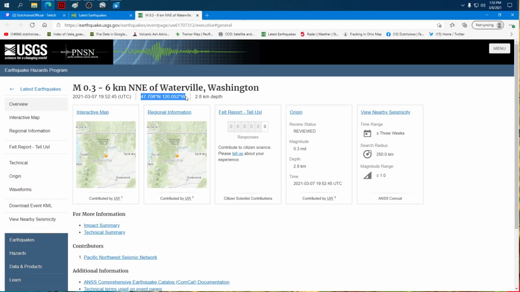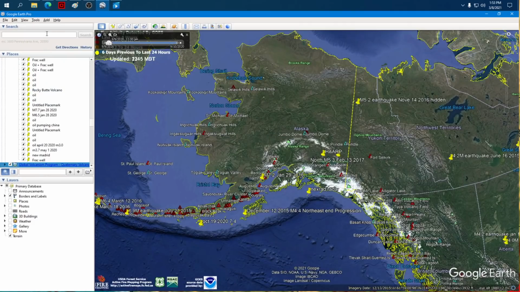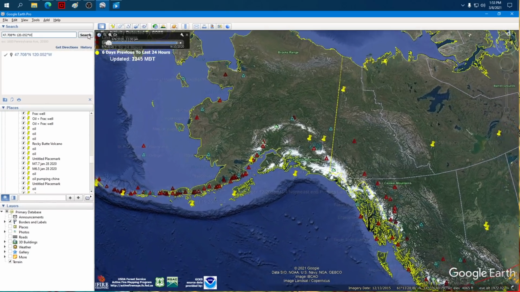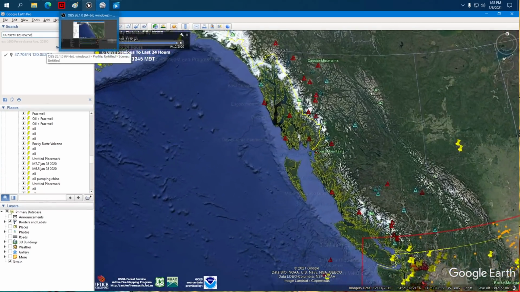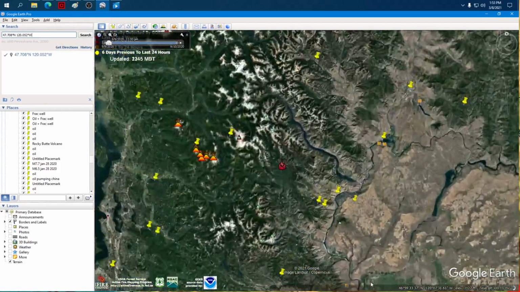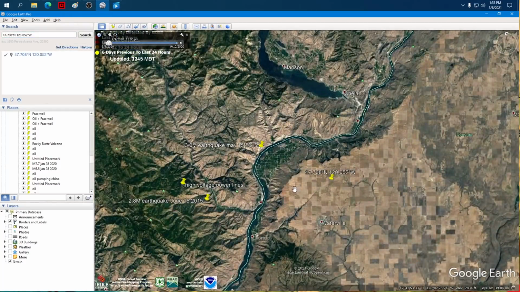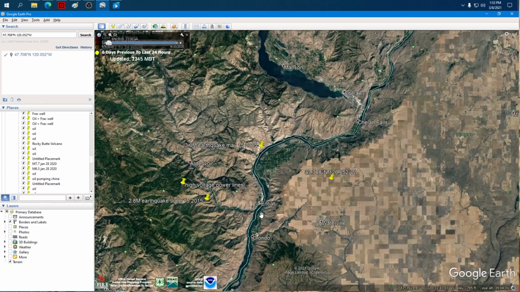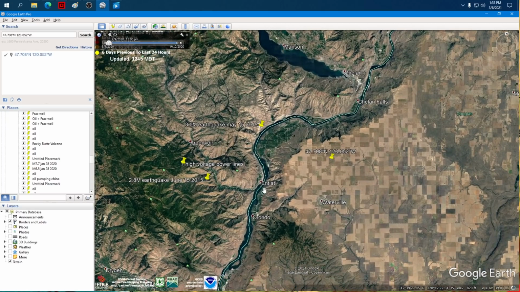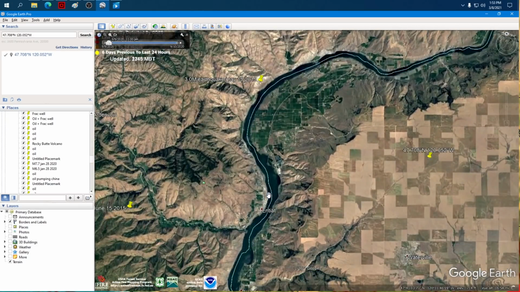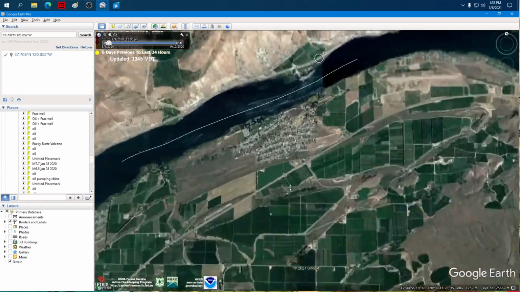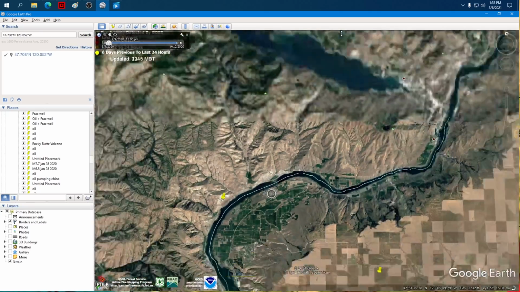Waterville, Washington. Waterville. It's just a microquake. I don't even know if we should bother looking it up, but I want to know what's there. New people are going to want to know what's there too, so let's just go see. Previous earthquakes. High voltage power lines. Okay, hold on. We've got the high voltage power lines again. Do we have a power generation plant somewhere in here? You would think we would.